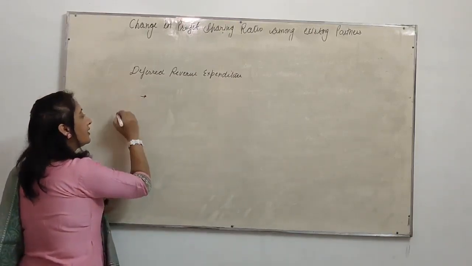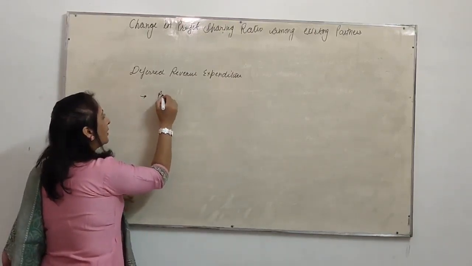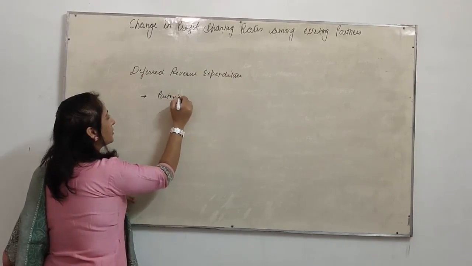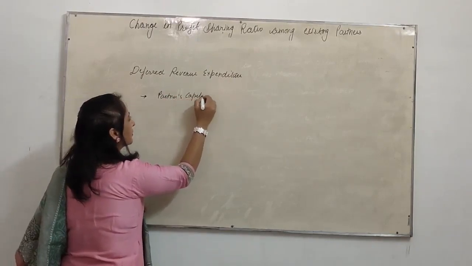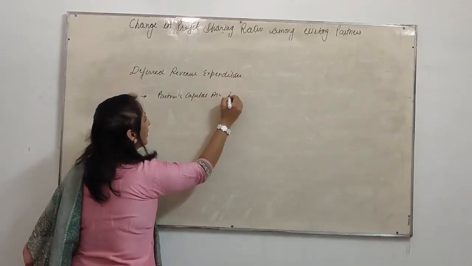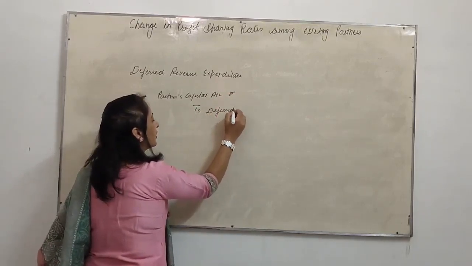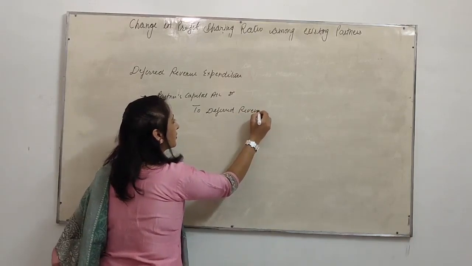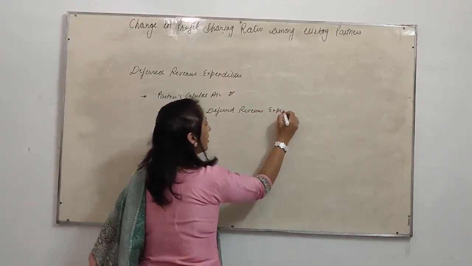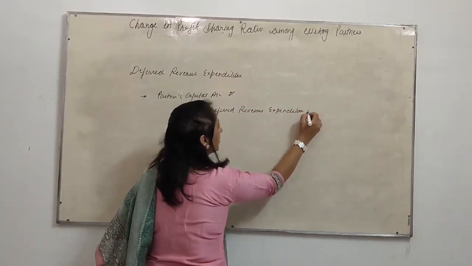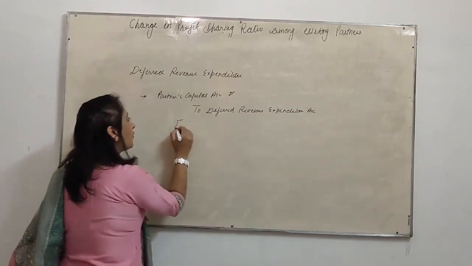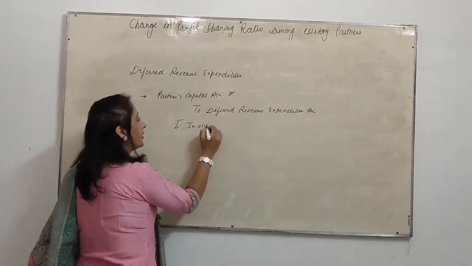Now what will be the entry? Partners' capital account debited to deferred revenue expenditure account. It means it's written off in the old ratio.